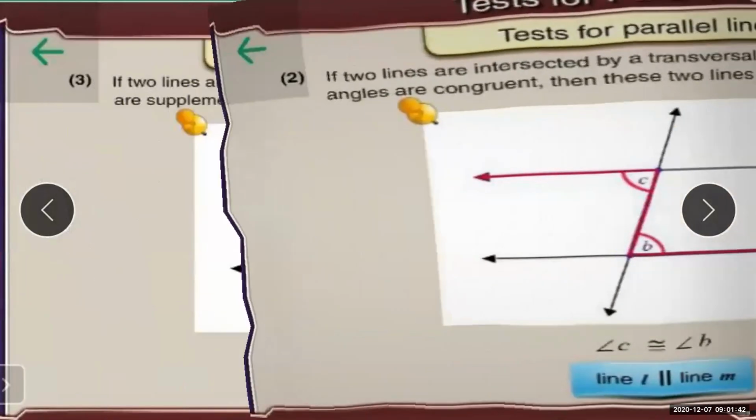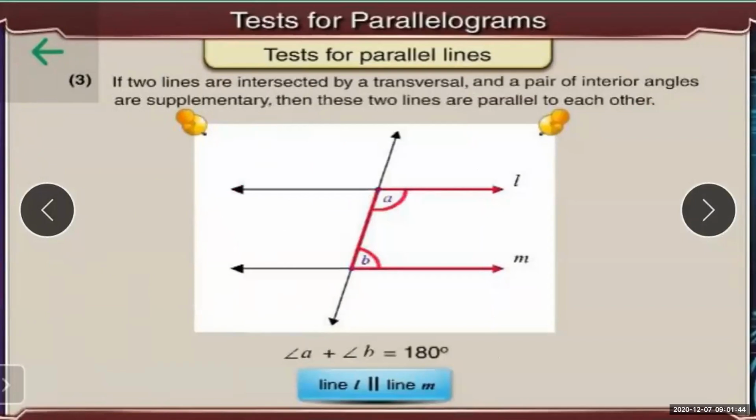The third test that we have studied is the interior angle test. Students, as you know, the corresponding angles and alternate angles should be congruent, only then the lines drawn will be parallel. But in the case of interior angles, they should be supplementary.